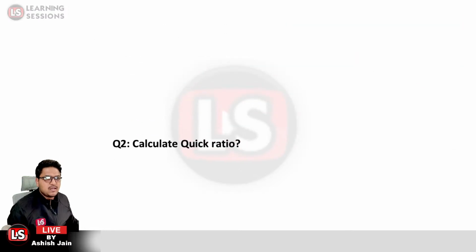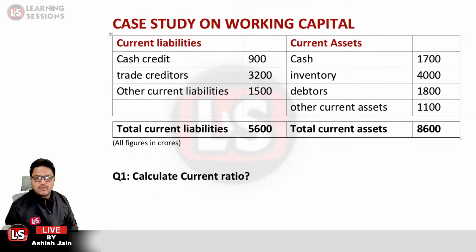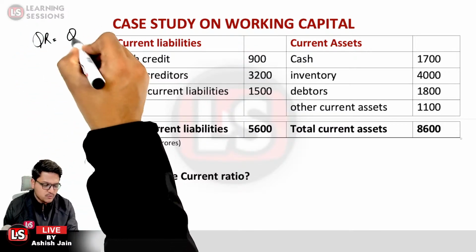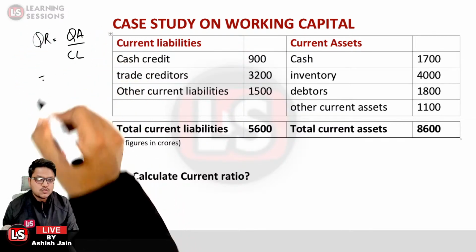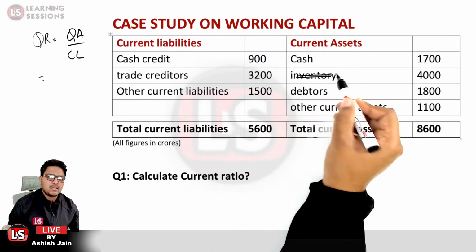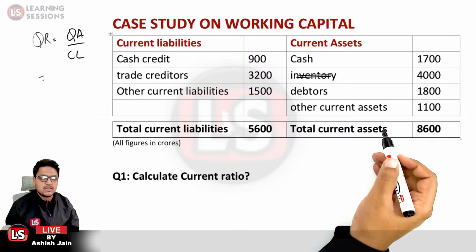Next question, it says calculate the quick ratio. This is the third time we are going to calculate the quick ratio. So this is quick assets divided by the current liabilities. So what would be the quick assets? We will not be considering the inventory component, and we will not be considering the other components.